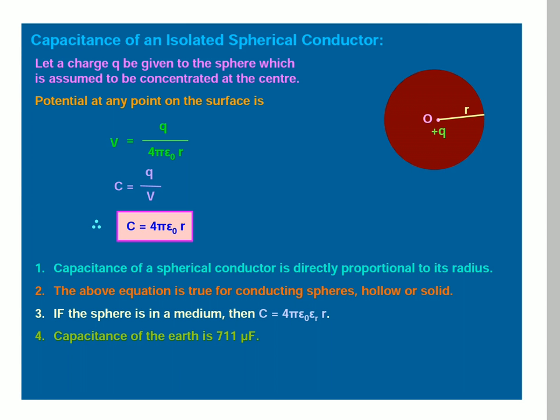If the sphere is in a medium, C is equal to 4 pi epsilon naught epsilon r into R. Here epsilon naught means permittivity of free space. Epsilon r means relative permittivity of the medium. Fourth one, capacitance of the earth is 711 microfarad.